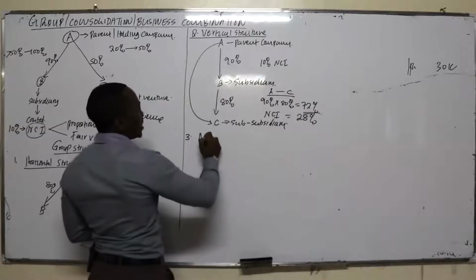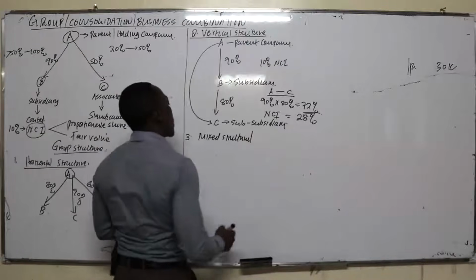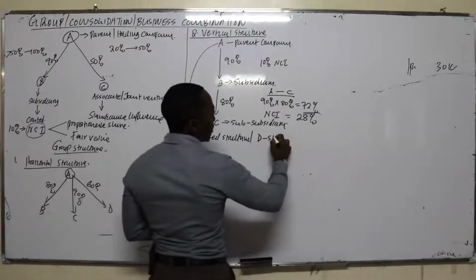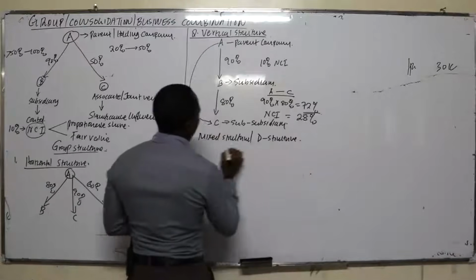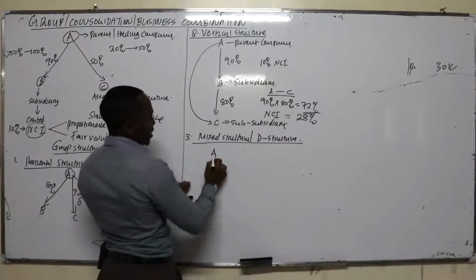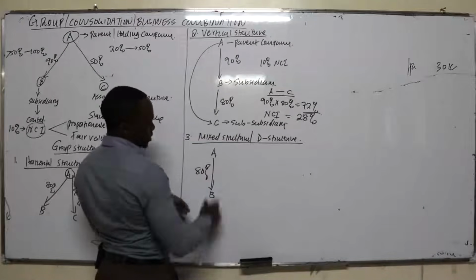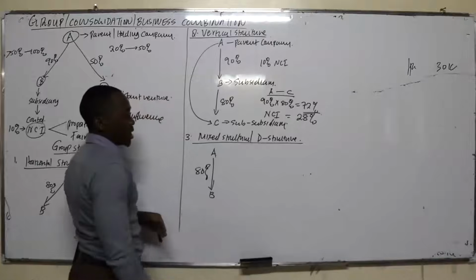And lastly, we have what we call the mixed structure. This structure arises where company A, the parent company, acquires another company, let's call it B, 80%. So B is a subsidiary.